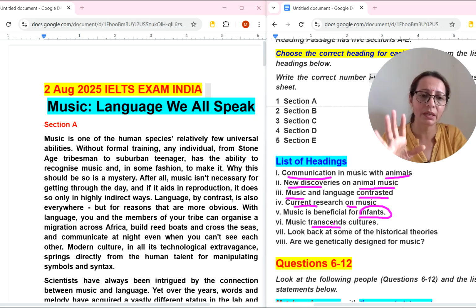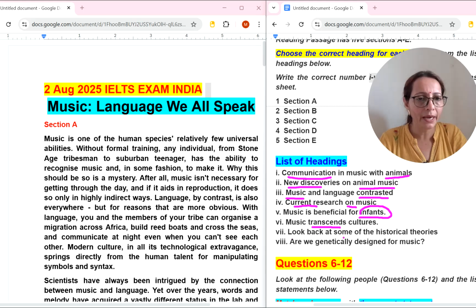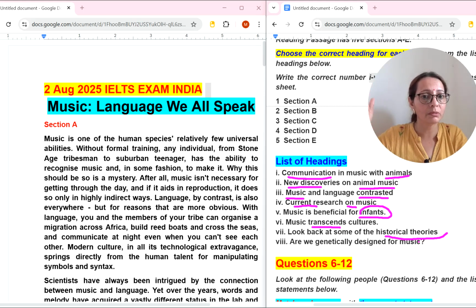This is the meaning they are saying. And look back at some of the historical theories. In some paragraph, they will be talking about some old historical theories about music, and that will be the answer. Are we genetically designed for music?